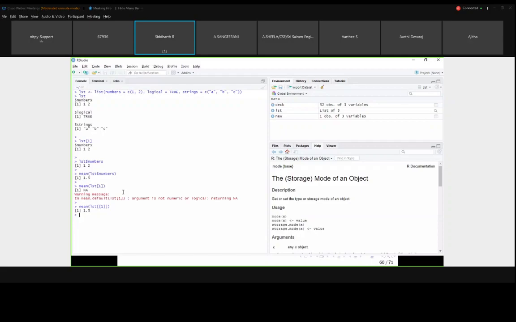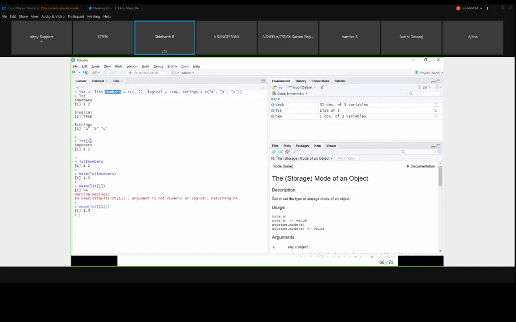I am printing the list to show you what I have given here. As I told you in the morning, these are user-specified names; you can change anything. Based on the data type, I have given number, logical and string.